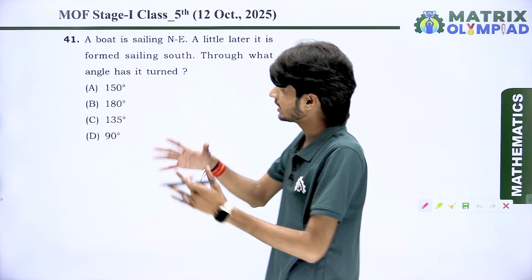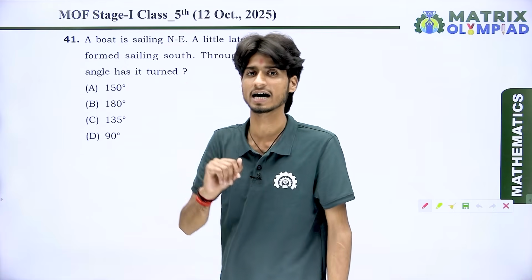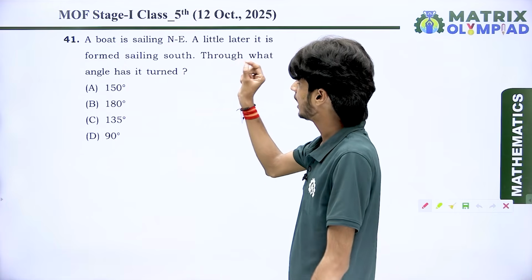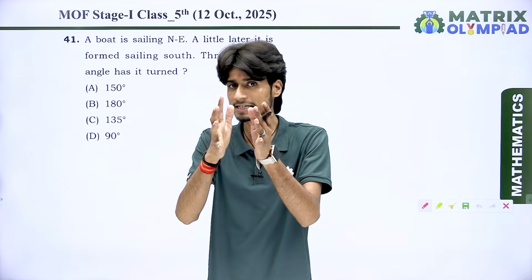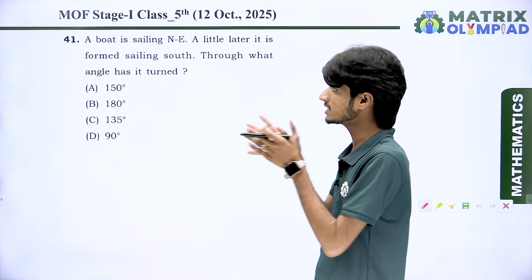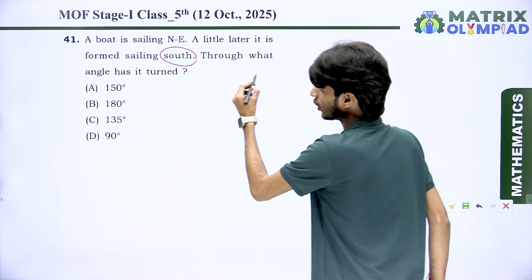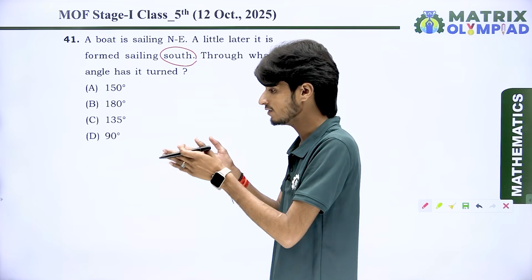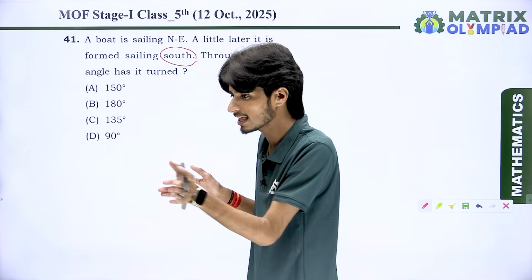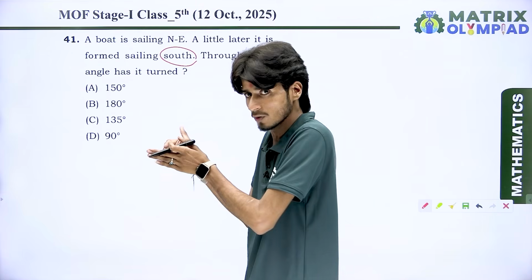It means a boat is moving smoothly in the northeast direction. A little later, it is sailing south. After some time, it is moving smoothly in the direction of south. Through what angle has it turned? Because whenever it takes a turn, it changes its direction from northeast to south.